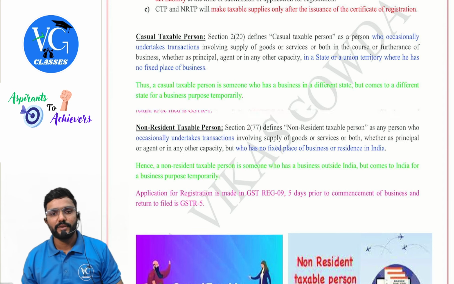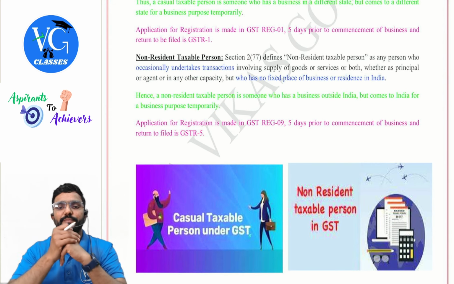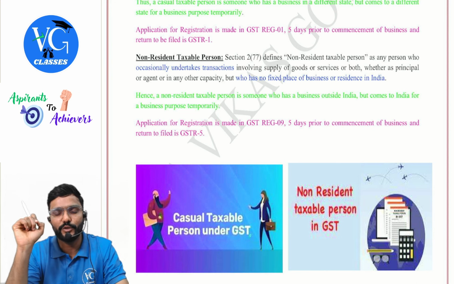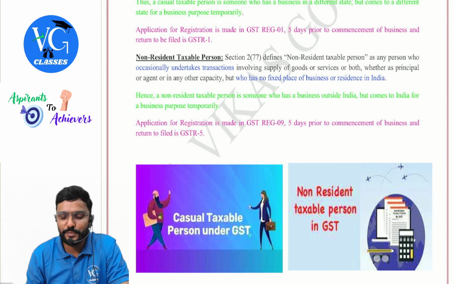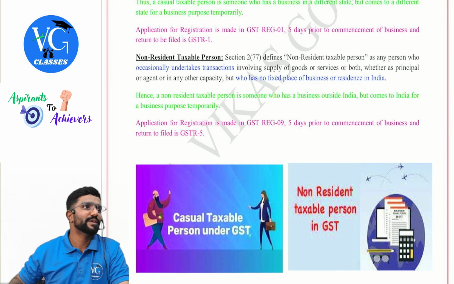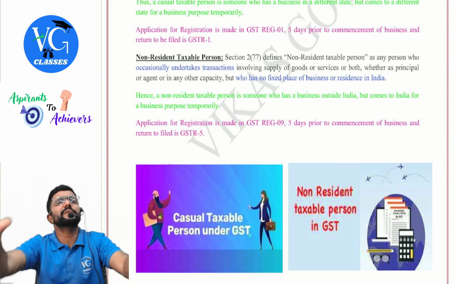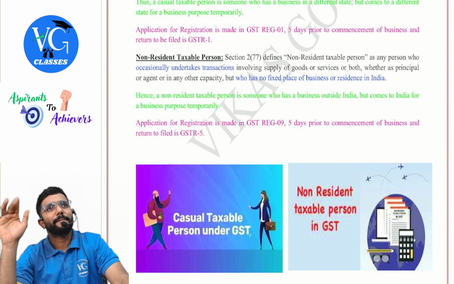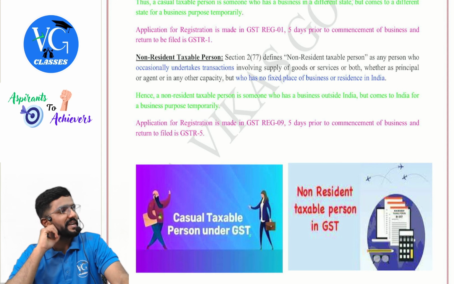Next, NRTP. Section 2 clause 77 defines NRTP as any person who occasionally undertakes a transaction involving supply of goods or services or both, whether as principal or agent or in any other capacity, but who has no fixed place of business or residence in India. So this is a person who is coming from outside India and doing business in India for a temporary period. Does he have any office or branch here? No. Assume a person from Paris is coming to participate in an exhibition in Gujarat for 20 days. He should take registration as what? NRTP.